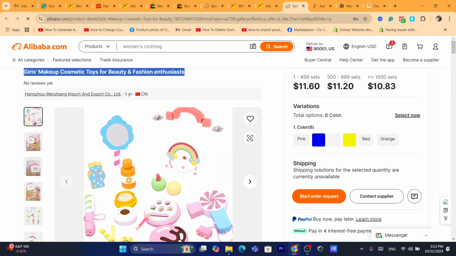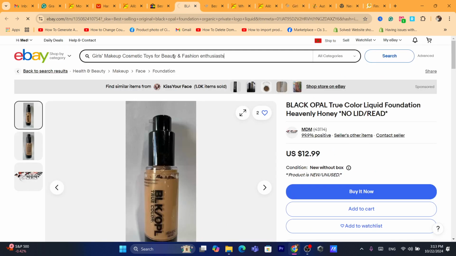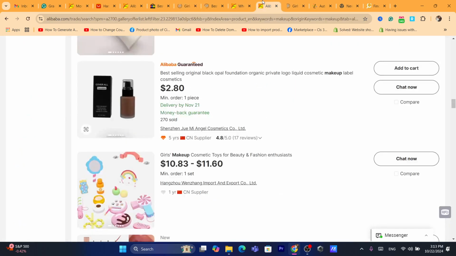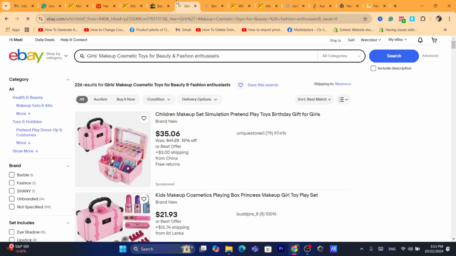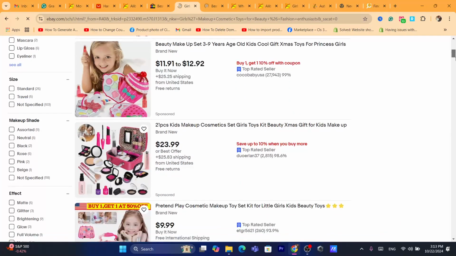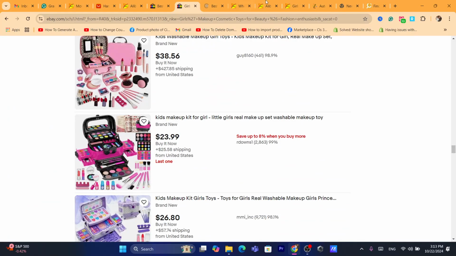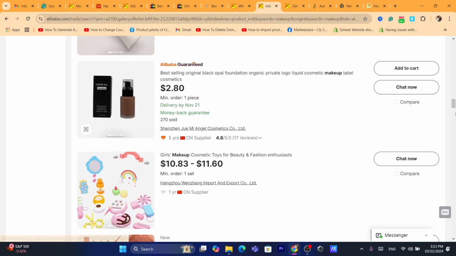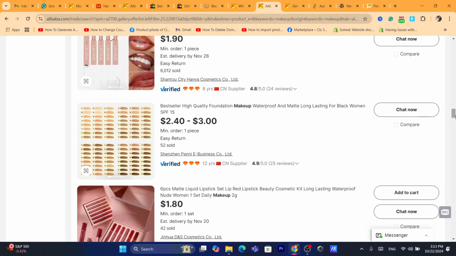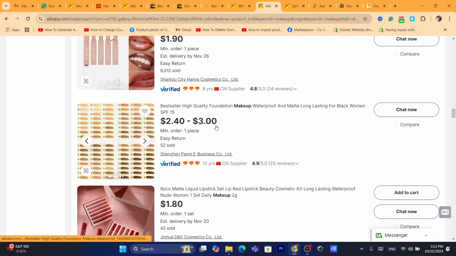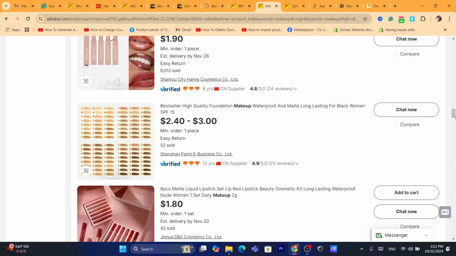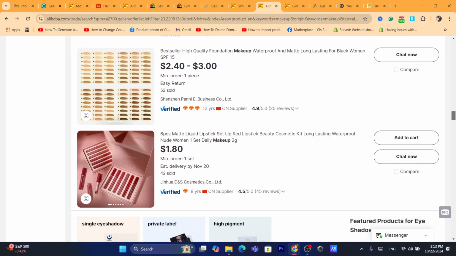I'm going to search for this and see if anyone is selling the same product. It seems like no one is selling this product. Now that's what you need to do. You want to just keep searching until you find a product that is on eBay and has some sales. Make sure the product has some sales. That's what you need to focus on.